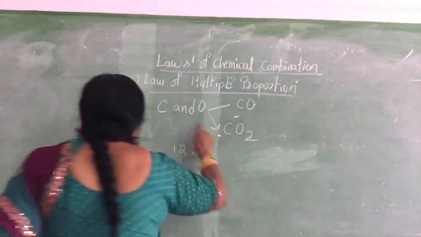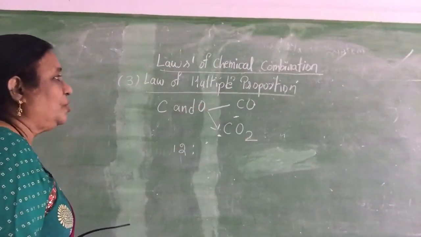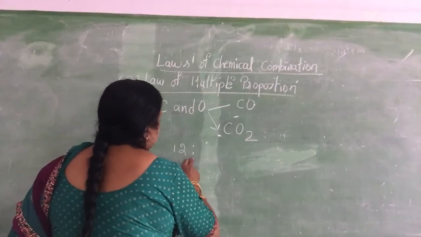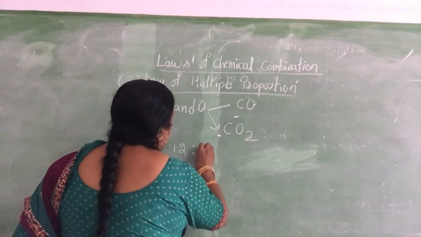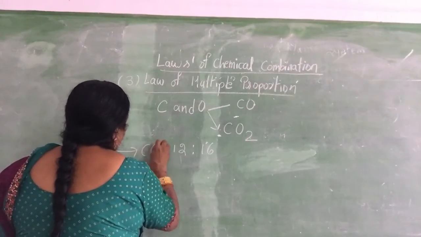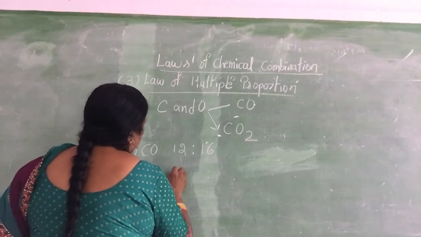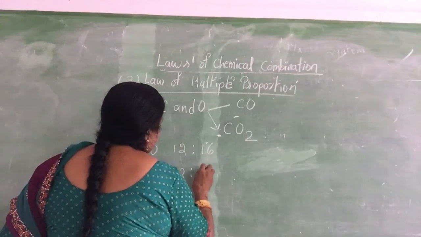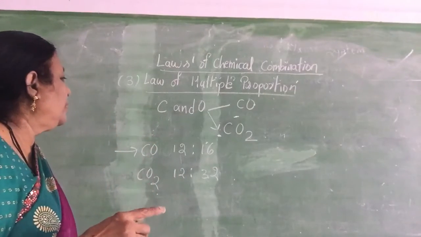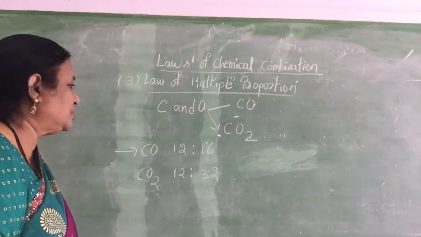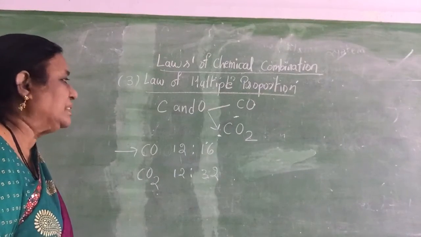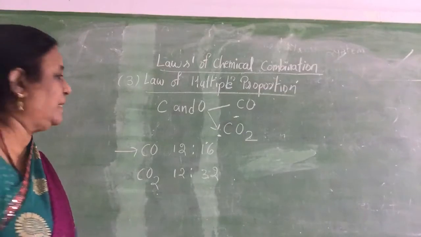For example, carbon and oxygen react together to form CO and CO2. The weight of carbon is fixed, 12. Carbon monoxide is 12 to 16, and carbon dioxide is 12 to 32. The fixed weight of carbon, 12 grams, combines with 16 grams of oxygen to form carbon monoxide.